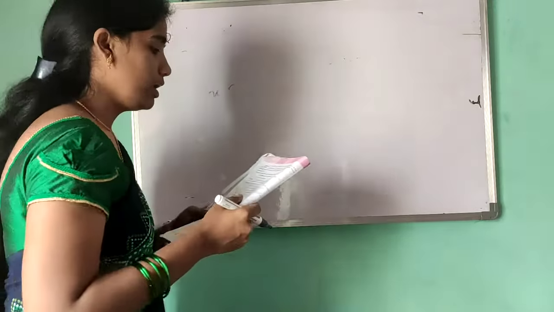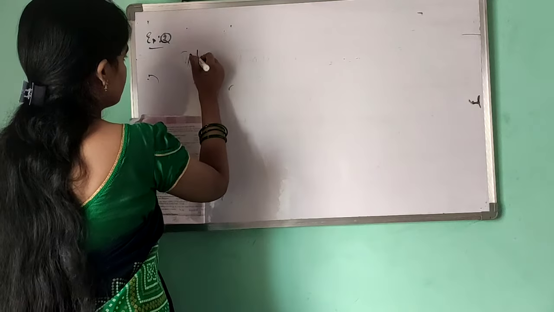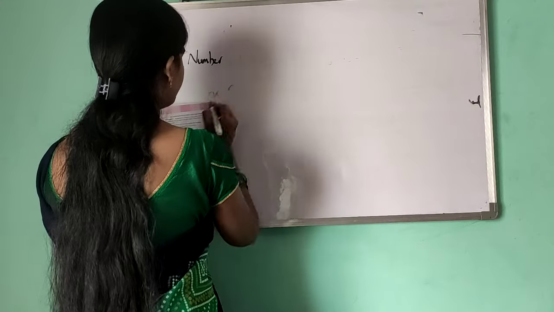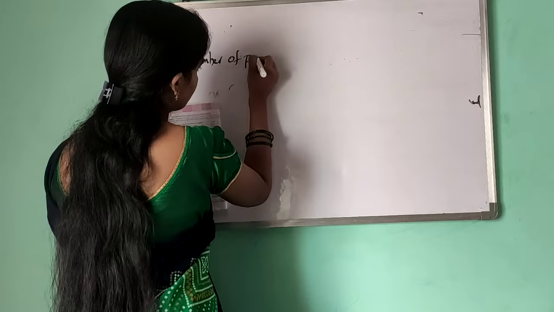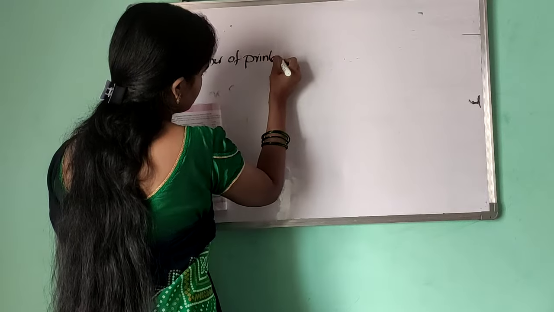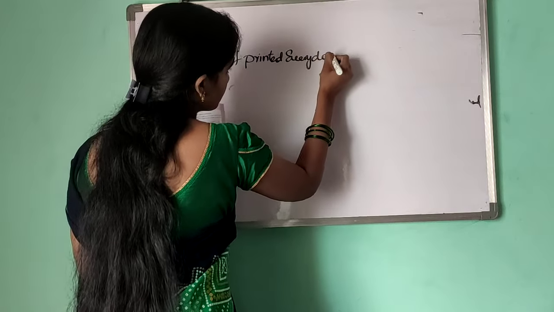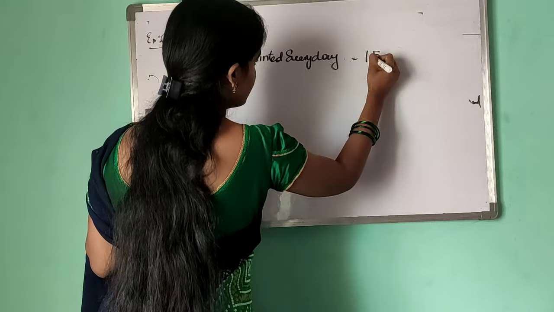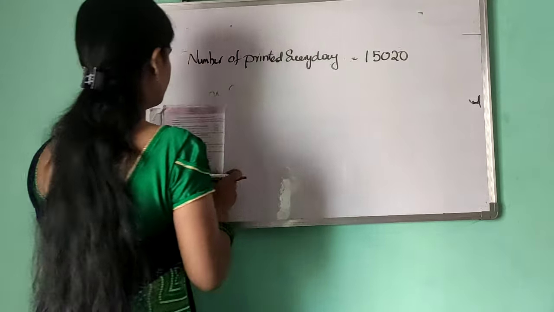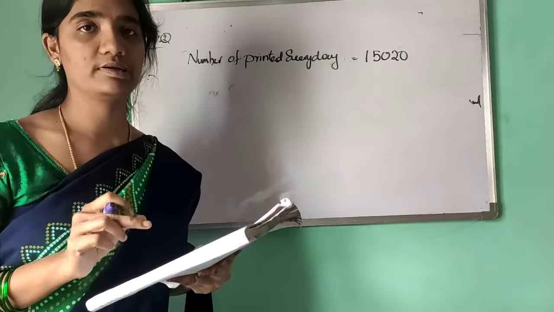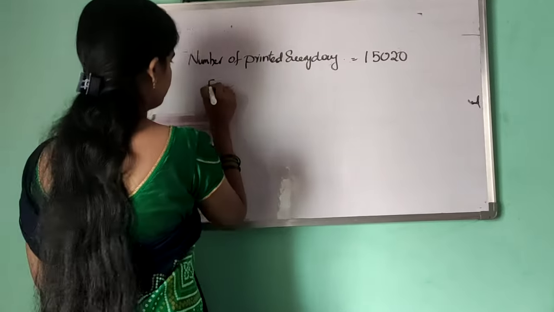Let's see. How many copies are printed every day? 15,020. Each copy has how many pages? 16 pages.